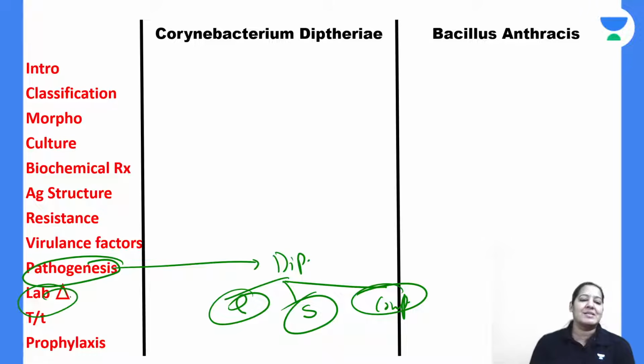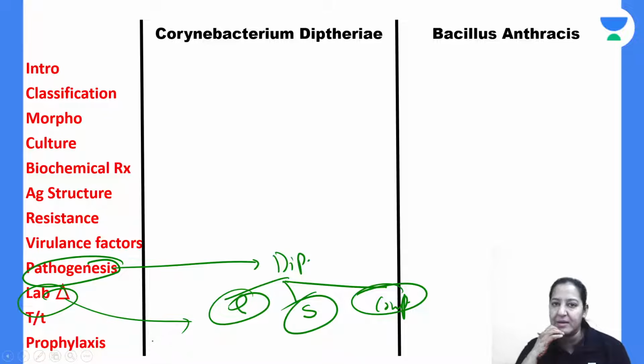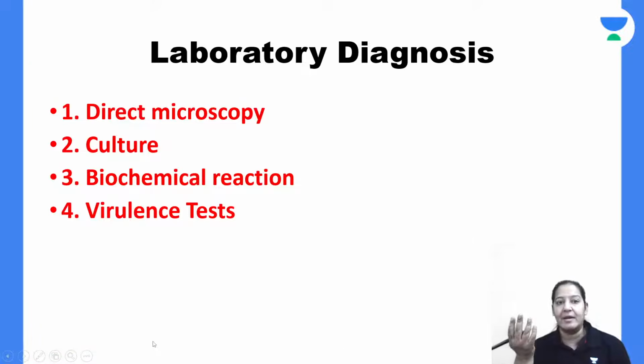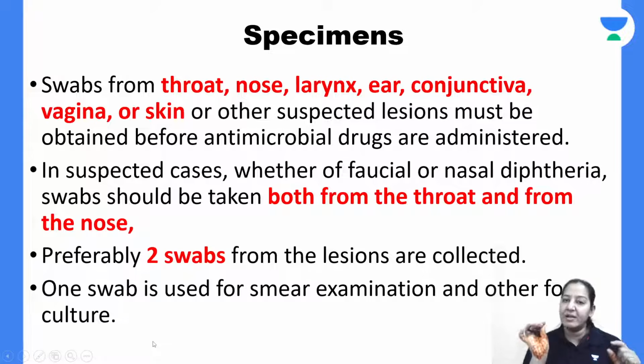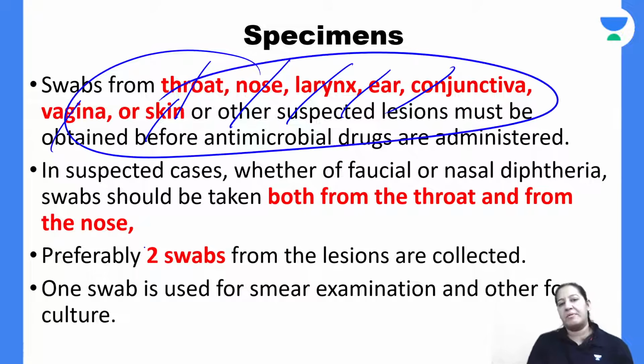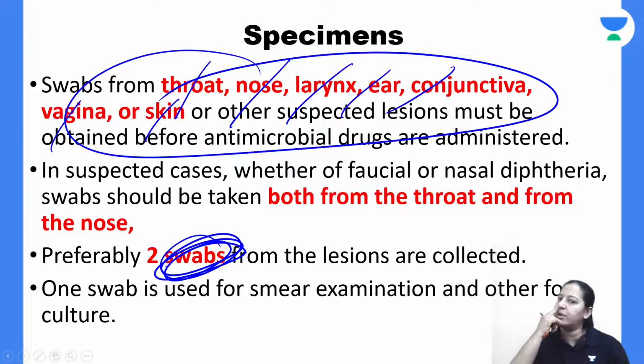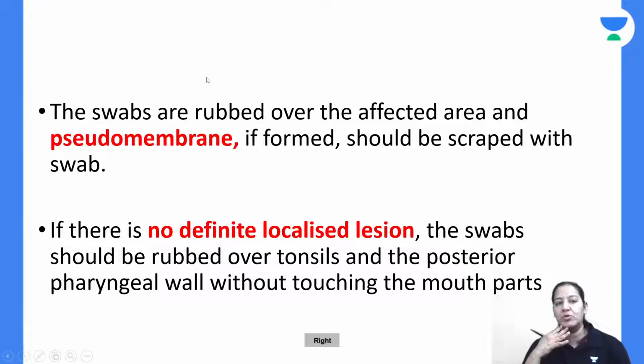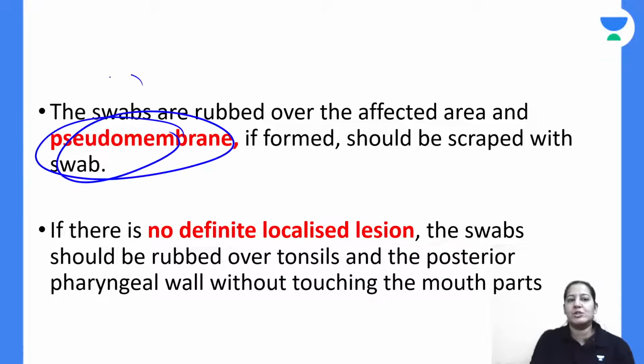Coming to the lab diagnosis. For lab diagnosis, first tell me the specimen. Whenever you start a lab diagnosis, first state the specimen. You will say, ma'am, the specimen will depend on the point of entry, where the pseudomembrane is formed. If the pseudomembrane is formed over the throat, nose, larynx, ear, conjunctiva, vagina, or skin, we will take a swab from the pseudomembrane. Like in COVID, we take two swabs, one from the nose and one from the throat. Usually it is nose and throat.